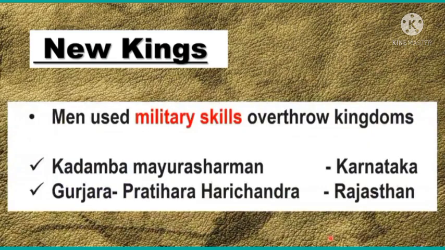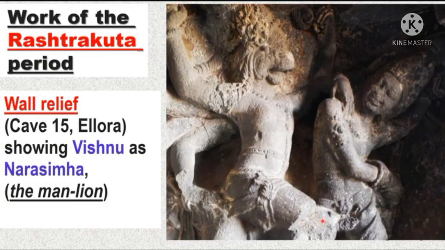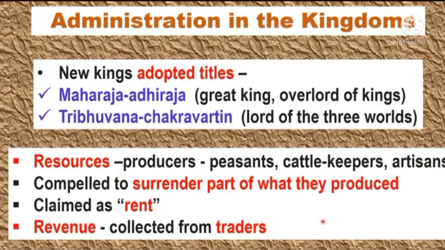In other cases, men from enterprising families used their military skills to carve out kingdoms. For instance, the Kadamba Mayurasharman and the Gurjara Pratihara Harichandra were Brahmanas who gave up their traditional professions and took to arms, successfully establishing kingdoms in Karnataka and Rajasthan respectively. Figure 1 in your textbook: wall relief from Cave 15, Ellora, showing Vishnu as Narasimha, the man lion. It is a work of the Rashtrakuta period.